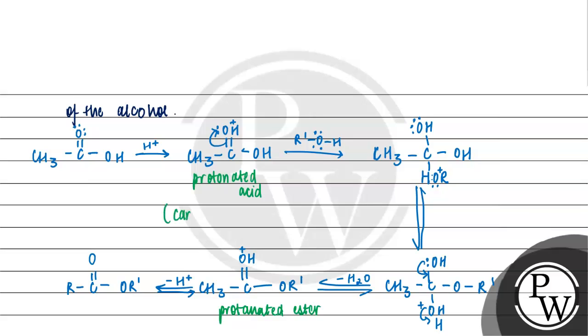If we talk about the carbonyl carbon, we discussed this also: the carbonyl carbon is more electrophilic than that of the parent acid. Electrophilic means its tendency to gain electrons is greater. The carbonyl carbon present in the parent acid is less electrophilic than the carbonyl carbon of the protonated acid that has been formed.